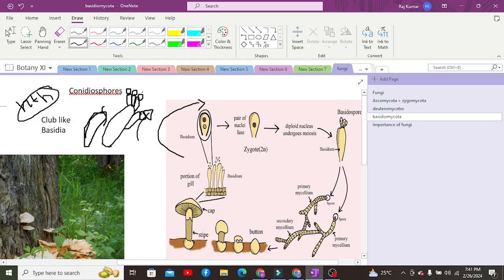As a result, these haploid spores disperse with the help of wind and are fertilized together, and as a result of this fertilization a structure is produced. One more thing, actually, these are diploid. Yes, these are diploid, and from there they have asexual reproduction occurring.